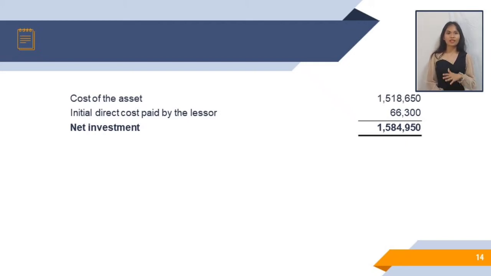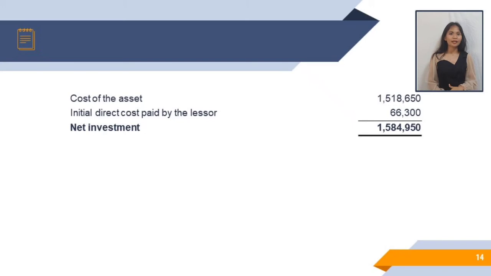The inclusion of the initial direct cost in the net investment in lease will have the effect of spreading the initial direct cost over the lease term and reducing the interest income from the finance lease.